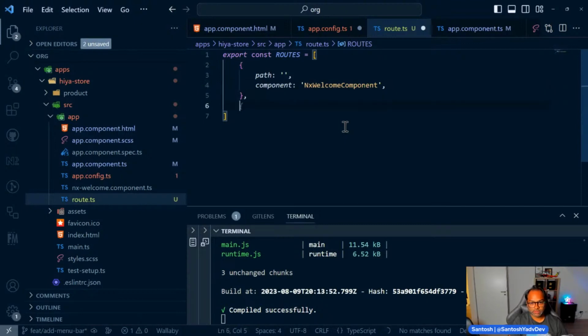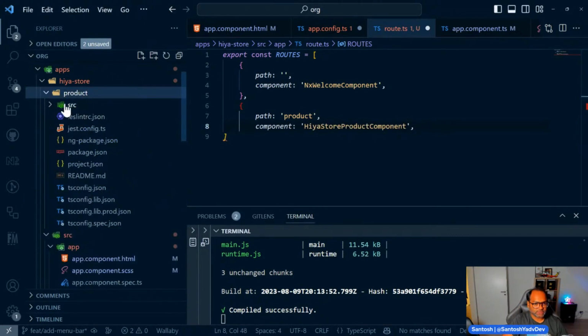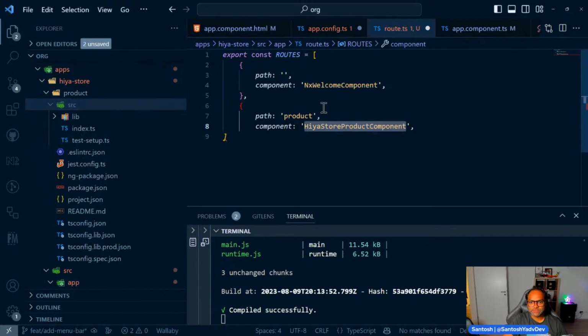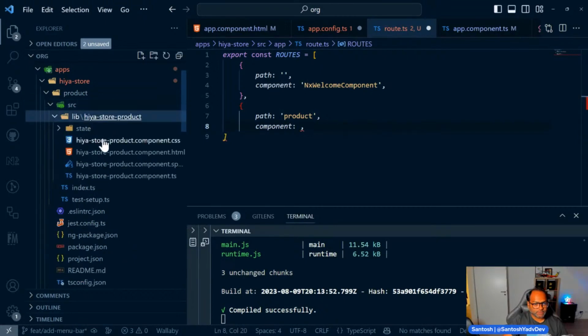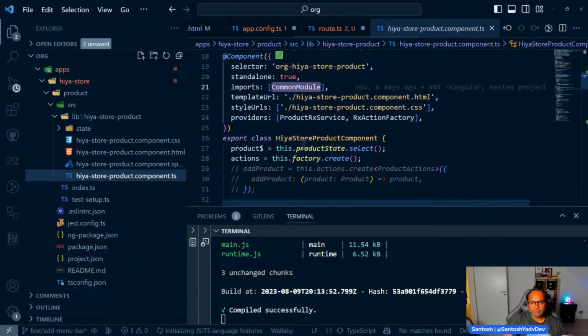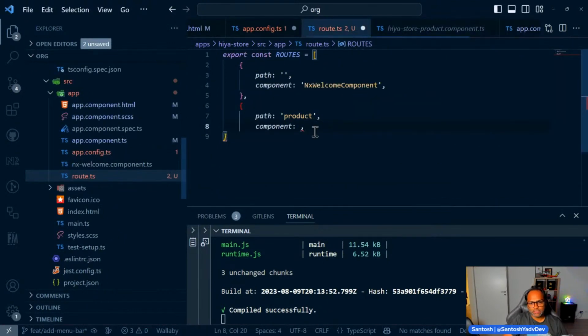If we don't do anything, then we can say path product, and then for product, we can say here store product component, right? That's the name which we have, I think. And this comes from, and we'll lazy load this.